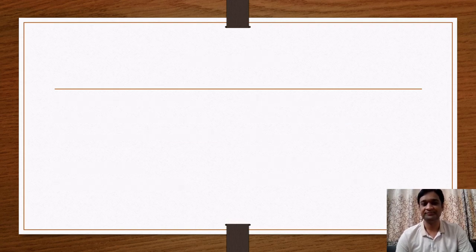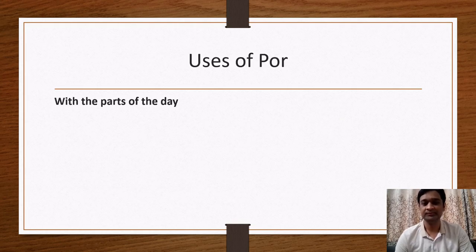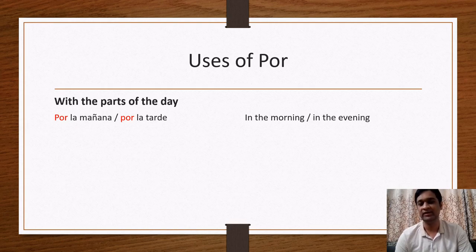Okay, next uses. Again the uses of por with the parts of the day. Por la mañana or por la tarde means in the morning or in the evening. Por la noche means at night. So morning, evening, night are the parts of the day. We will use por. Por la mañana, por la tarde, por la noche.